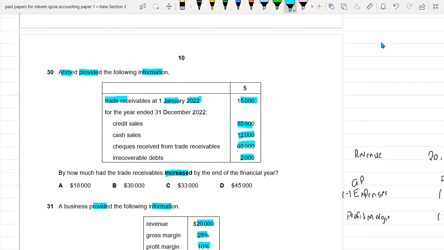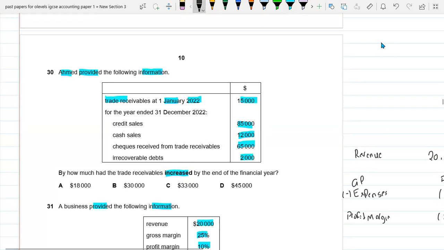So this is now very simple. We can make the trade receivable account here, but I guess we can just calculate. Basically we have 85,000 credit sales, so credit sales minus checks received from the customers.